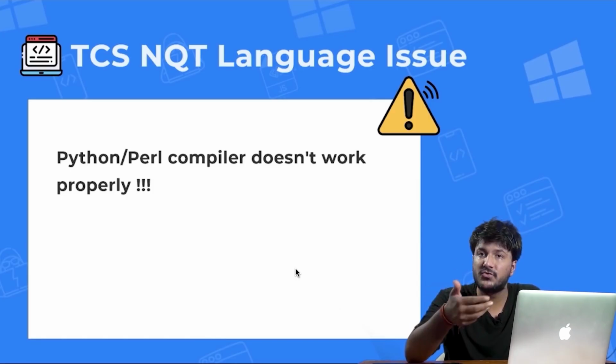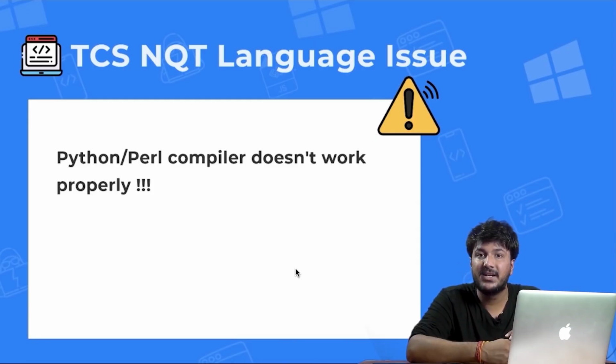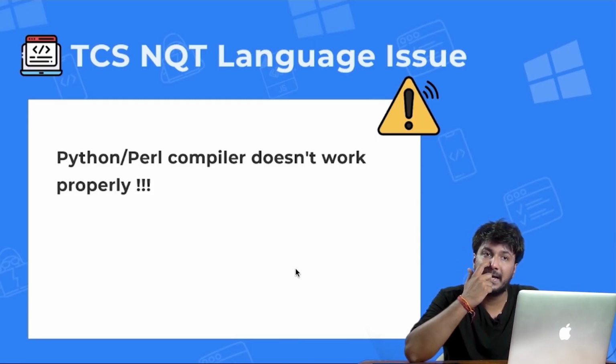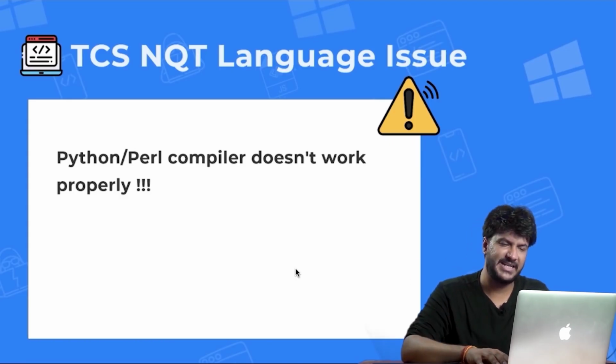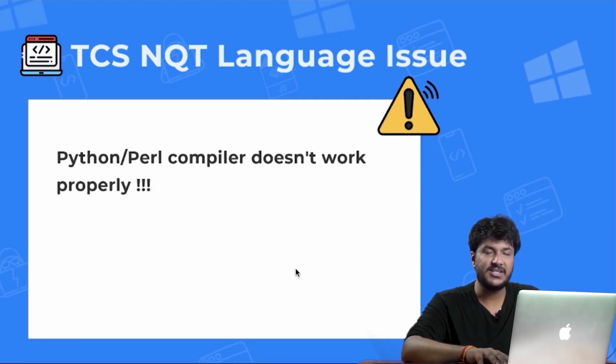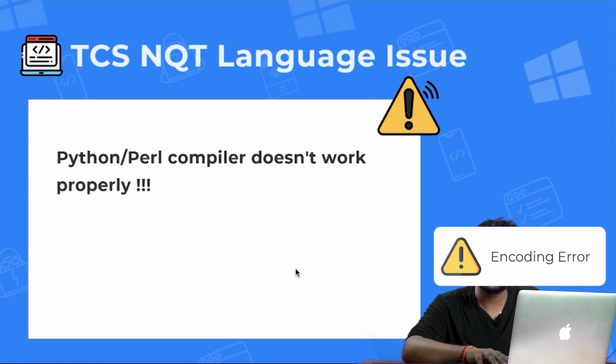However, there are some issues with the Python compiler. Some libraries in the Python compiler are not there. Some functions do not work properly. In fact, last time it happened with many of our students of Prep and Start TCS online class, that they started coding in Python, and then just before they started to compile it, even though they had written perfect code, the same code, if they would run in their own compiler online, would work properly, would compile perfectly, but was not working in the TCS compiler at all because of many issues there.